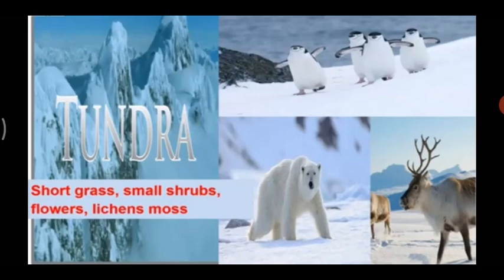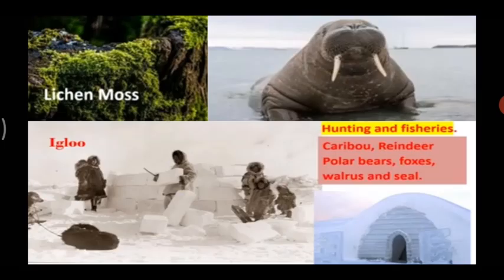You will get flowers, lichens, moss, and the animal life in that region are polar bear, the reindeers, the walrus, and you will see all these animals. They have thick fur. Their skin is always thick. You can see of these animals, so that they are protected from the snow.